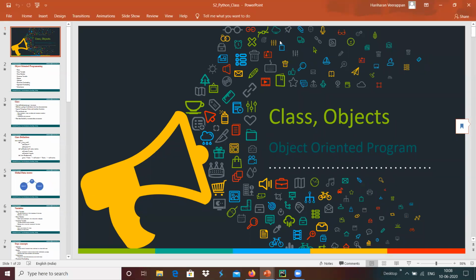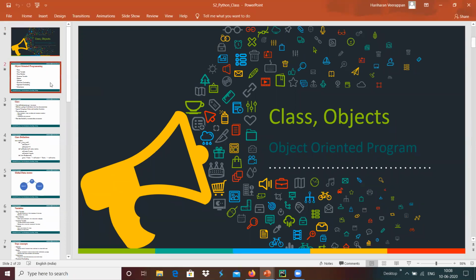Python is an object-oriented programming language, with features like classes and objects. It's a kind of structured programming, and functional programming has also been supported in Python.